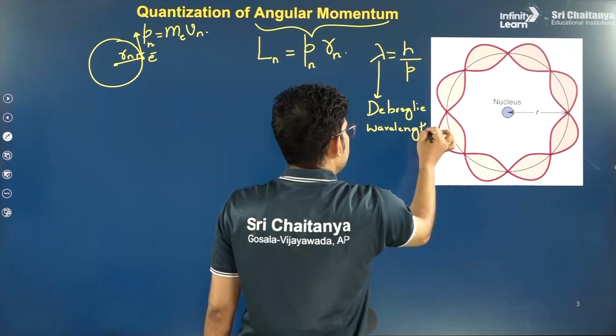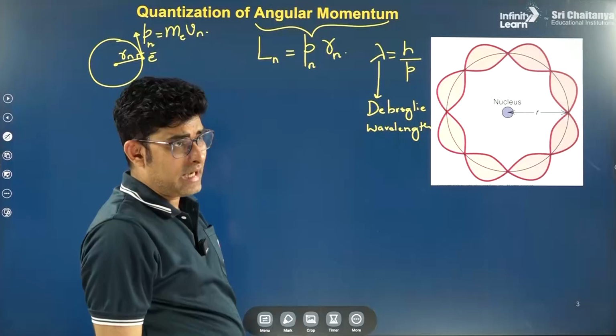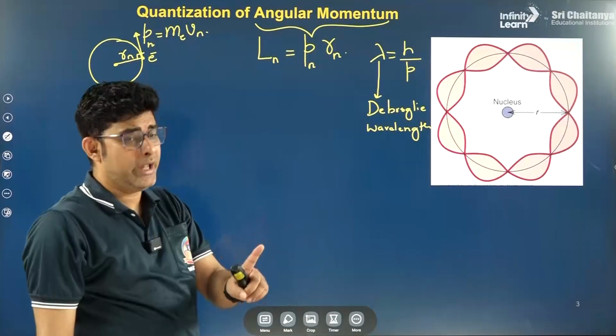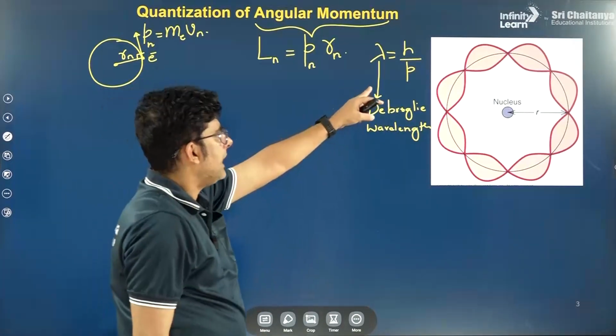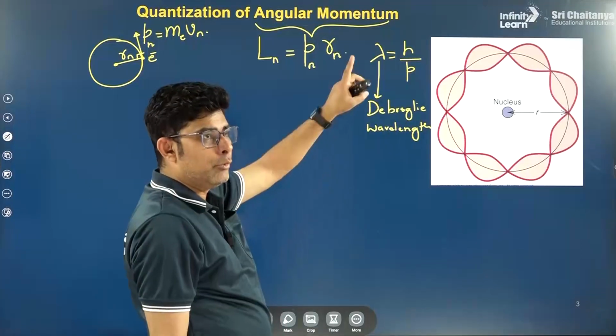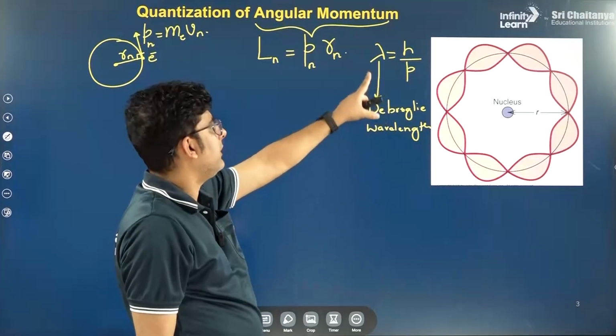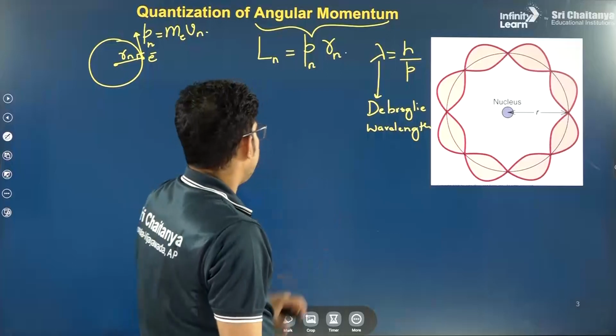Even though it is written as de Broglie, kindly remember the pronunciation is de Broglie. So lambda equals h by p for a moving particle. If it behaves like a wave, this is the wavelength associated, right?